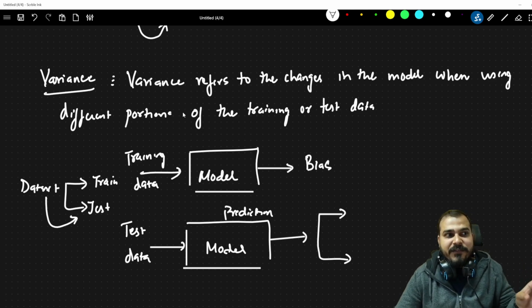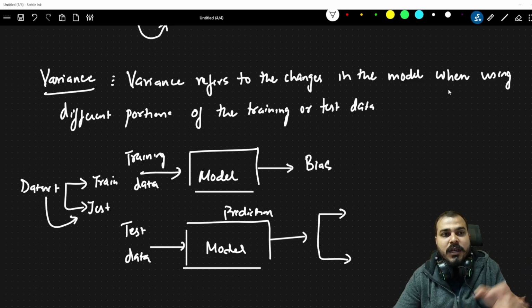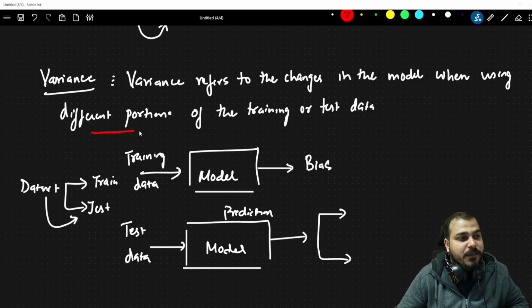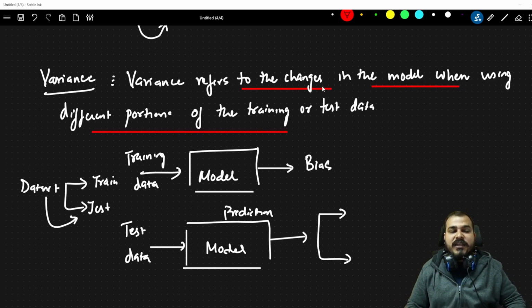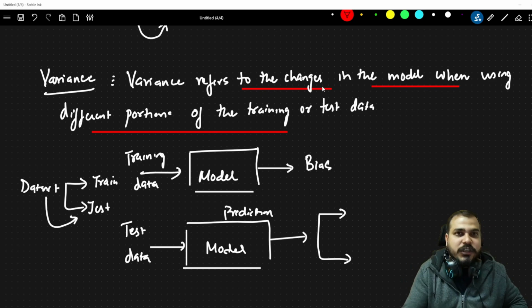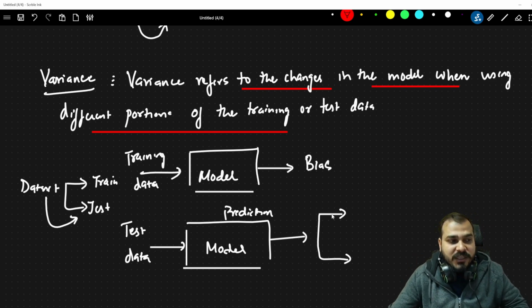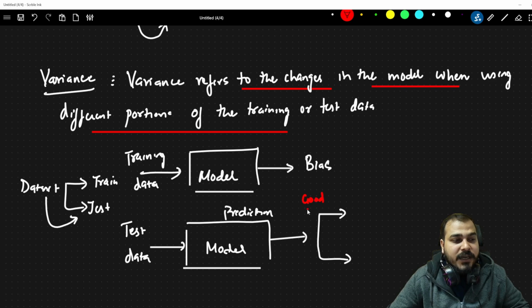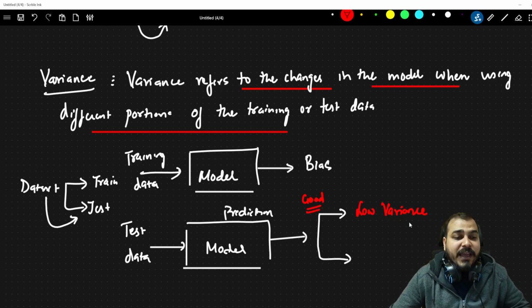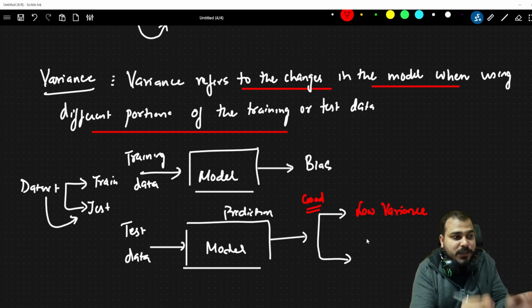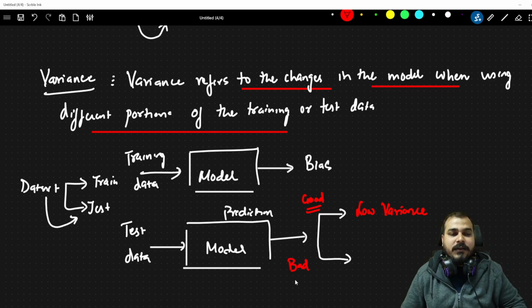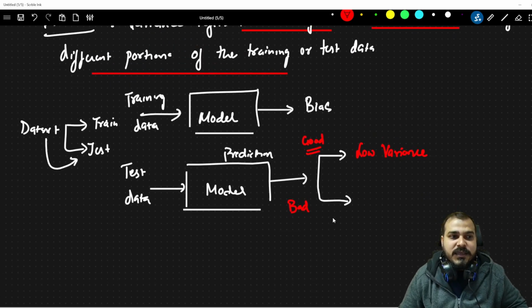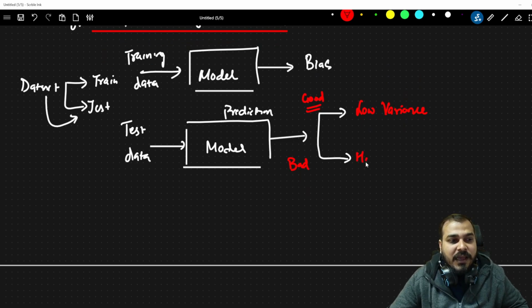Which is mentioned by variance. It refers to the changes in the model when using different portions of the training or test data. Changes basically means whether it is able to give a good prediction or wrong predictions. That's it. So in this scenario, if it gives a good prediction, I will say it is low variance. That means the accuracy with respect to the test data is also very good. If I get a bad accuracy, at that time I say it is high variance.